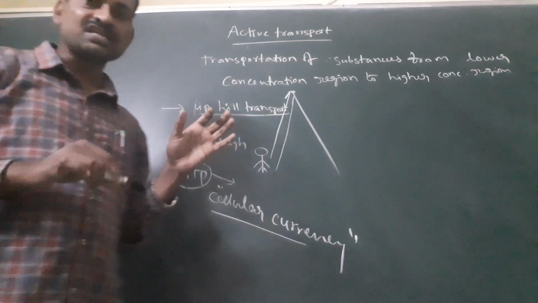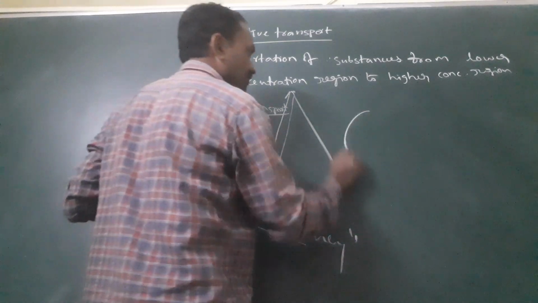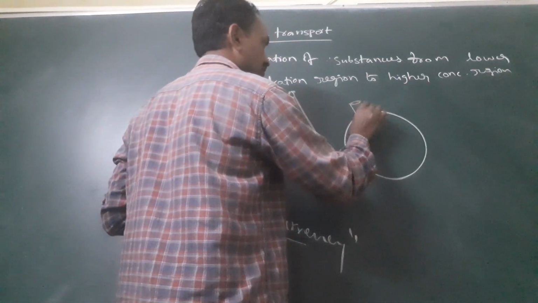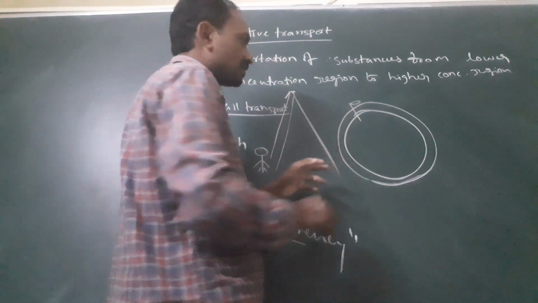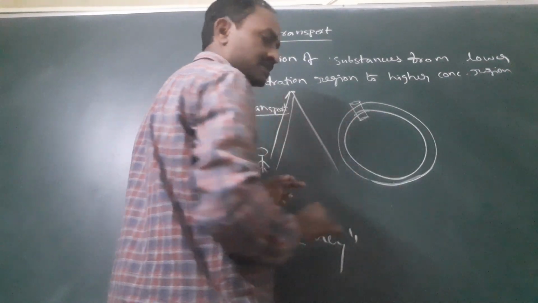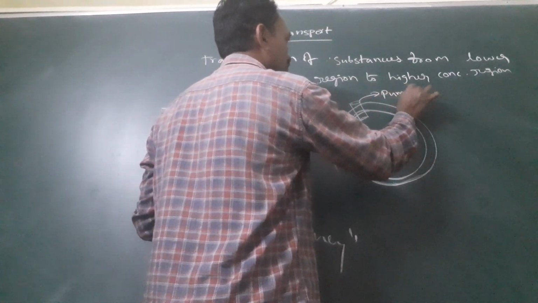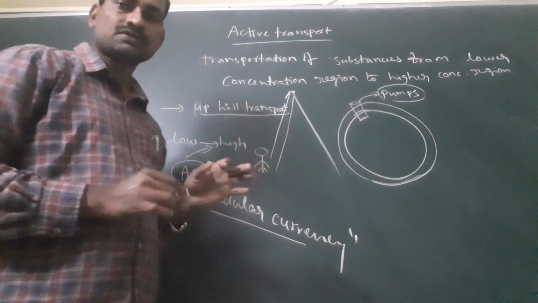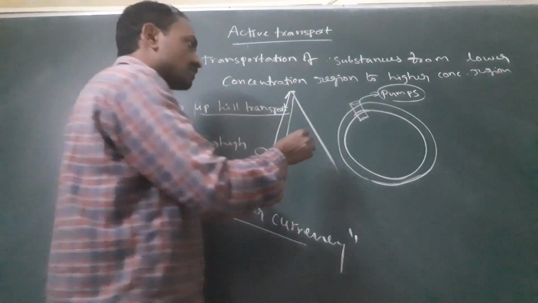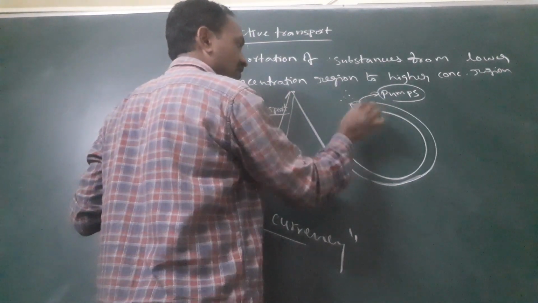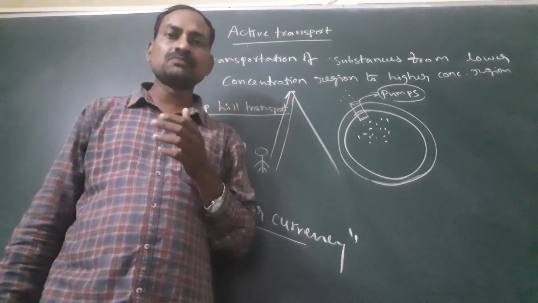Generally, active transport takes place in the cell, in a tissue. On the cell, there are some proteins. Just imagine this is a cell membrane. In the cell membrane, we find some proteins. These proteins are called pumps. These pumps are nothing but transmembrane protein molecules, which transport molecules or substances from lower concentration region to higher concentration region. The best example is the sodium-potassium transporter.